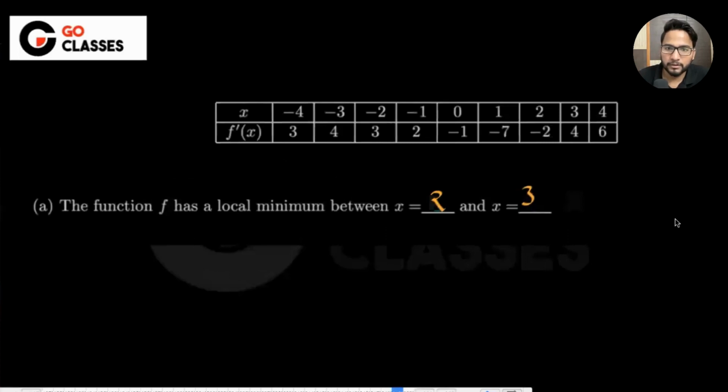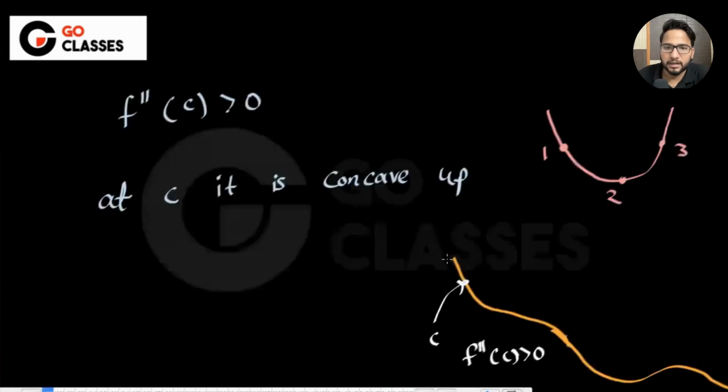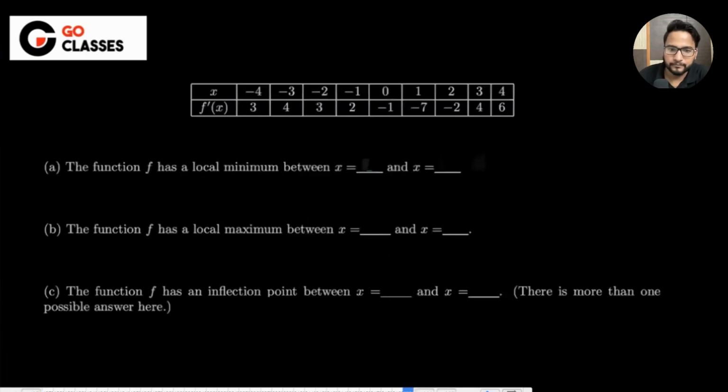Is this okay to everyone? Minimum, right? So decreasing and increasing. I hope 2 to 3 should be fine, right? F dash x should be negative and then it should be positive. Okay, let's just see the answer. Yeah, 2 to 3 is the correct answer.